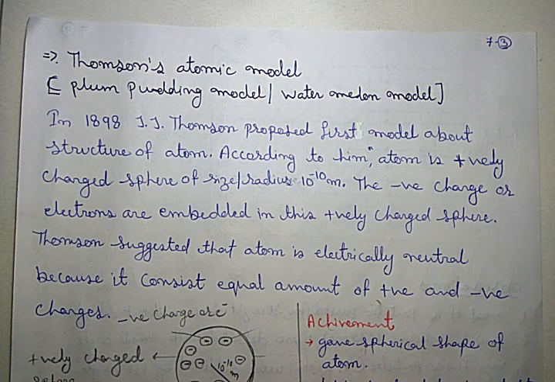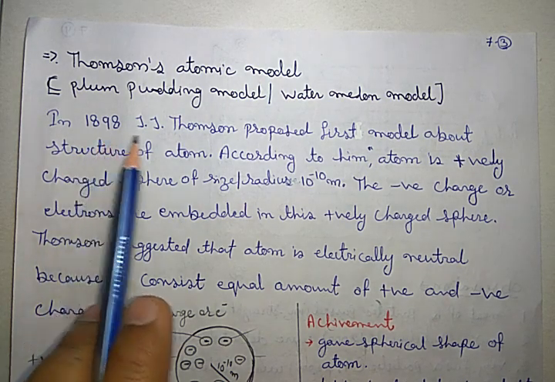different scientists attempted different models, out of which the few which are in our syllabus we will discuss here. The first one is Thomson's atomic model, which is also called the plum pudding model or watermelon model. That was the first attempt to describe the structure of atom.